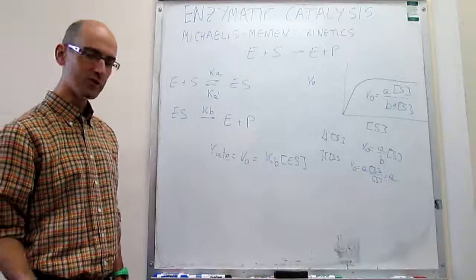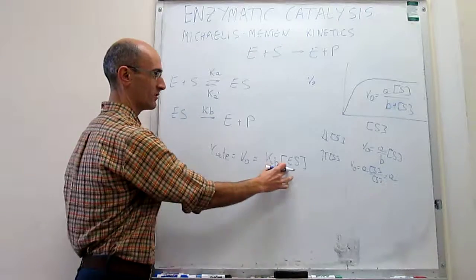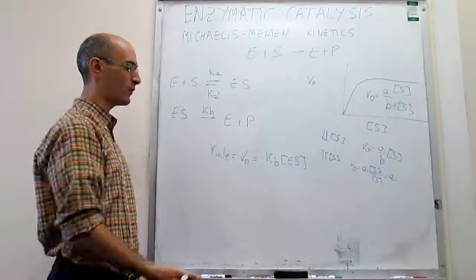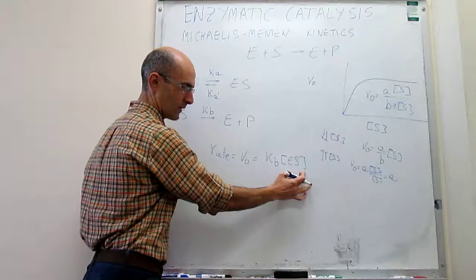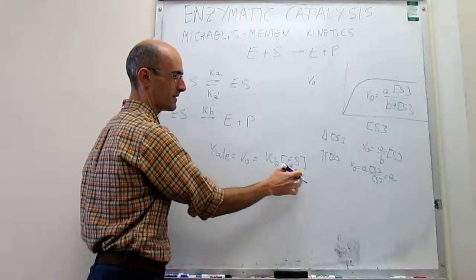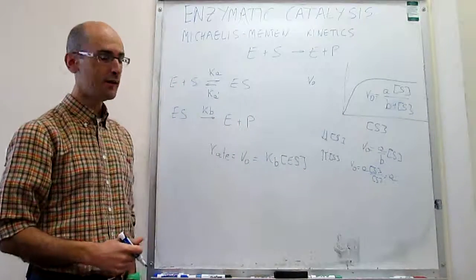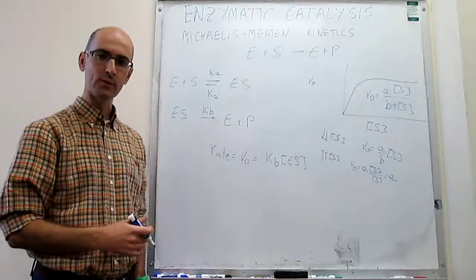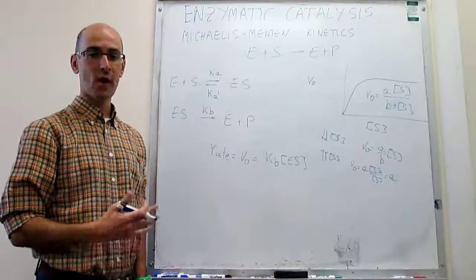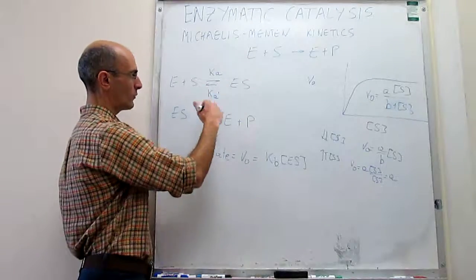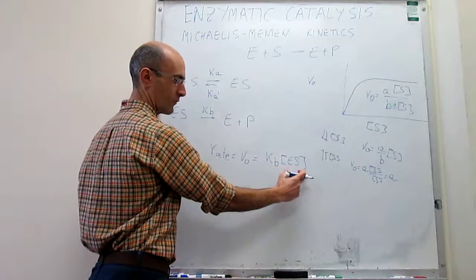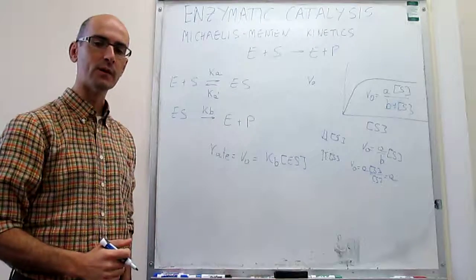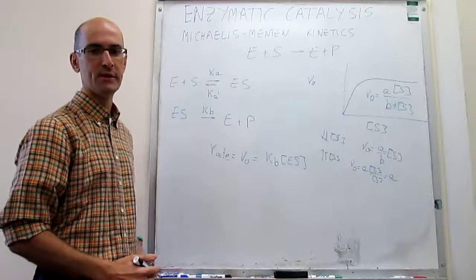This was our initial rate law, and of course this does not look anything like that. What we're going to learn is how to work through the reaction mechanism so that we can replace this ES intermediate as a function of substrate and see if we can reproduce those experiments. In the next couple of videos we're going to see strategies to work with this mechanism so that we can replace the concentration of the intermediate as a function of substrate and see if we can capture that measured rate law.